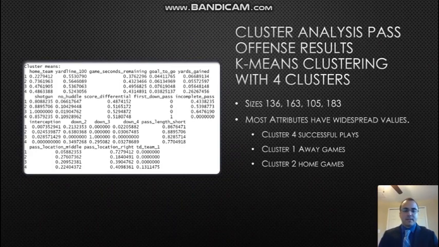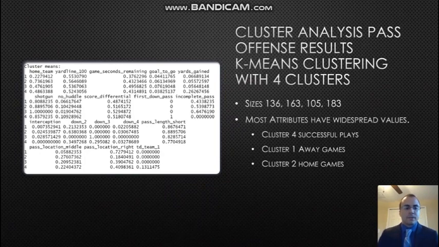So the closer that pass length short is to 0, the more likely it is that it was a pass length deep. And here we can see that this is the closest value to 0, so this is telling me that more successful plays were deep passes. Outside of the pass length likely being longer, there aren't other indications unique to this cluster that would say, yes, this is why the plays were successful.